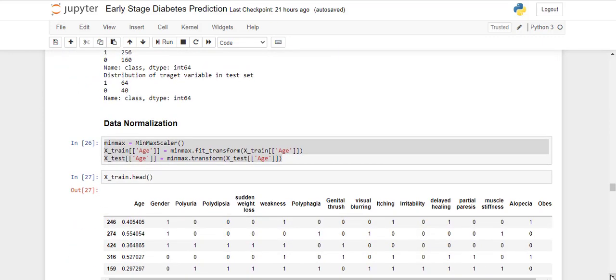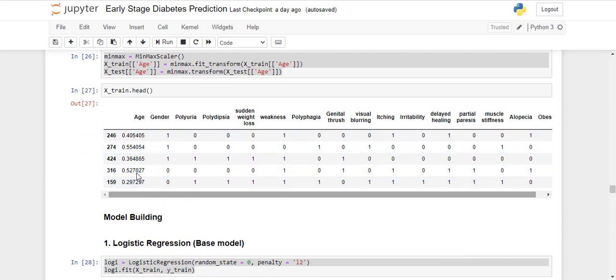Next we'll be doing data normalization. As I already told you, all the variables are in 0, 1 binary format, so we have to convert our age into the range of 0, 1 using min max scaling. We have only scaled our age feature, not the other features. As we can see, age is converted into the range of 0, 1, and all other features are binary. Next comes our model building part.